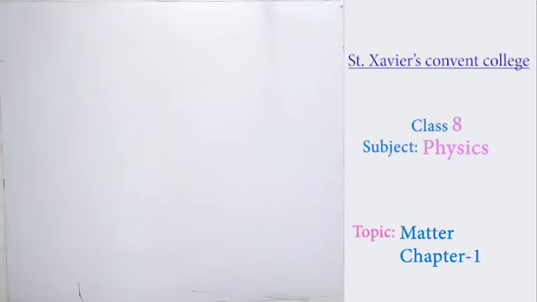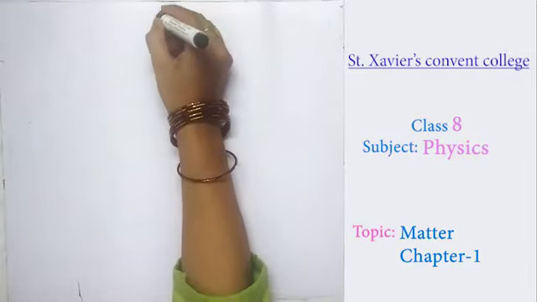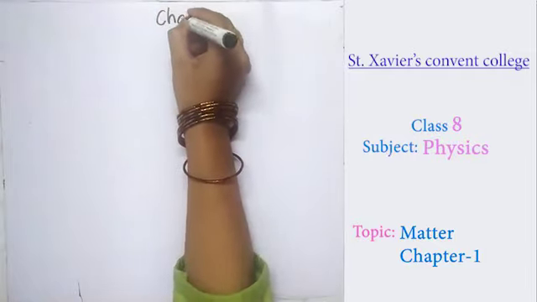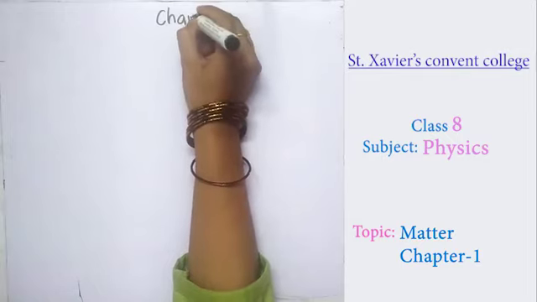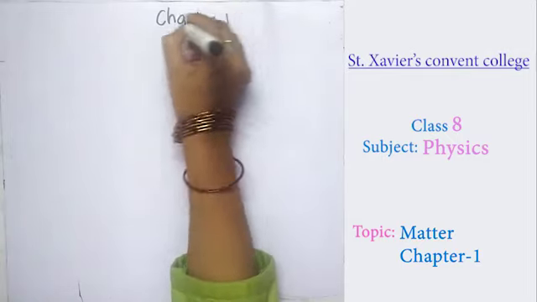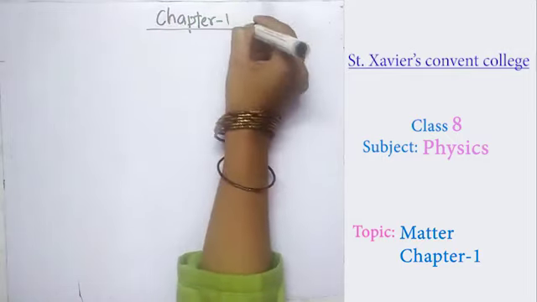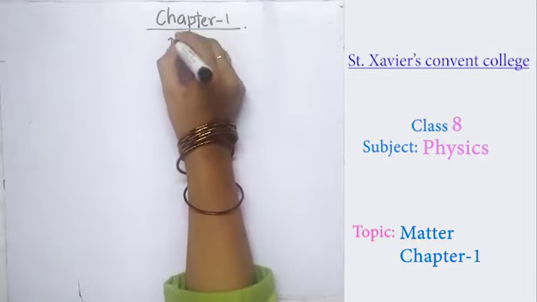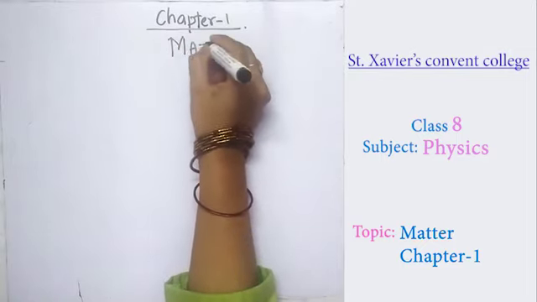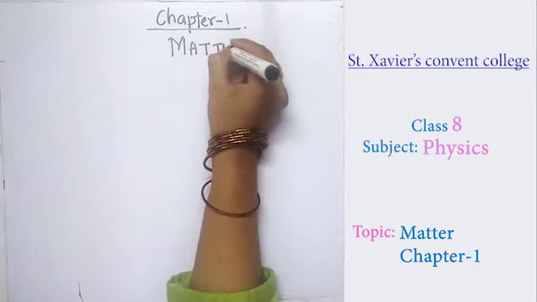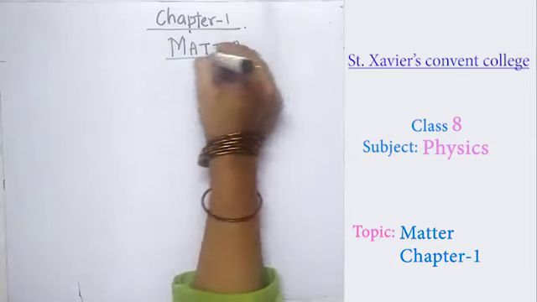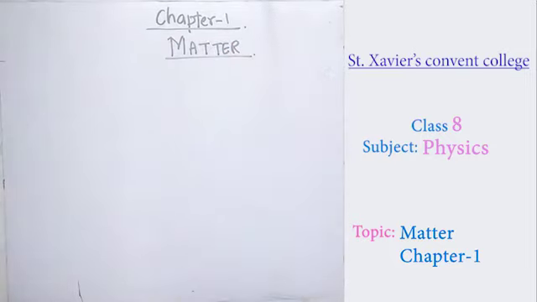Now in class 8, we are starting over here with chapter 1, matter. I think you already studied this chapter in class 6, 7, even in chemistry. So once again we are going to have a look over this chapter with many new terms and new points included. So chapter 1 is matter. What is matter?